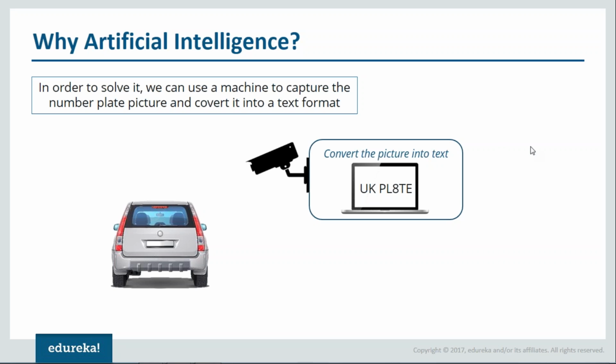Similarly, you can think of many other examples as well. It is used to recognize a sign, for example in banks, to authenticate whether a person is the bank customer or not. Apart from that, it is even used for self-driving cars. In the US, around 30,000 people die every year because of road accidents. That can be completely removed if we use self-driving cars, which are based on the concept of artificial intelligence. And you might find it very fascinating that people at MIT are using artificial intelligence in order to predict the future.